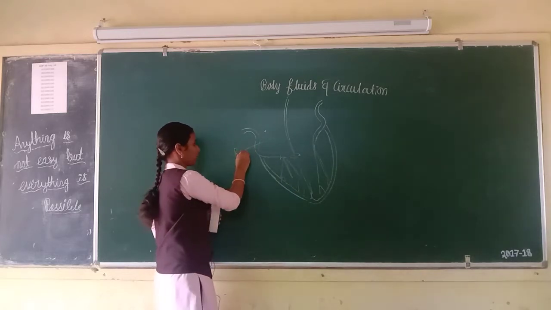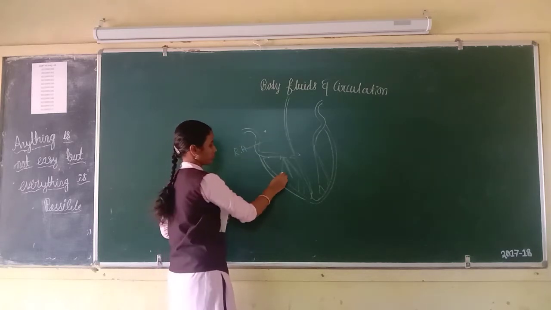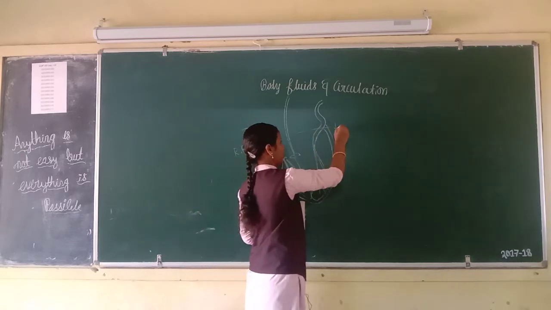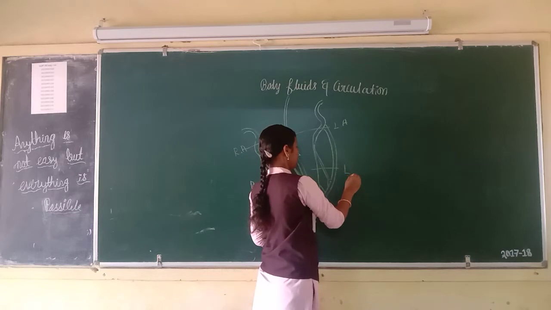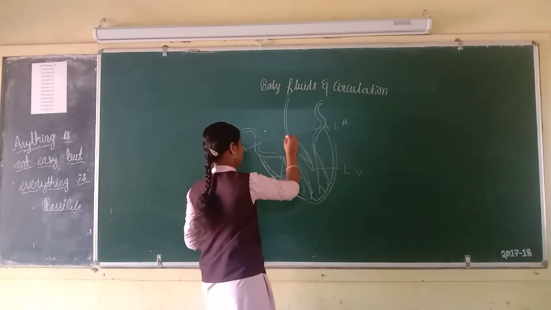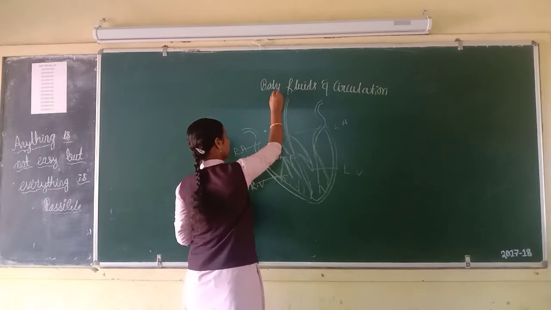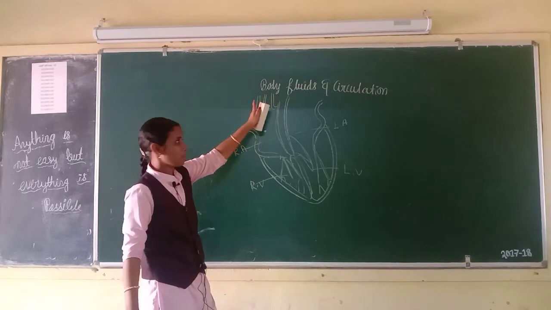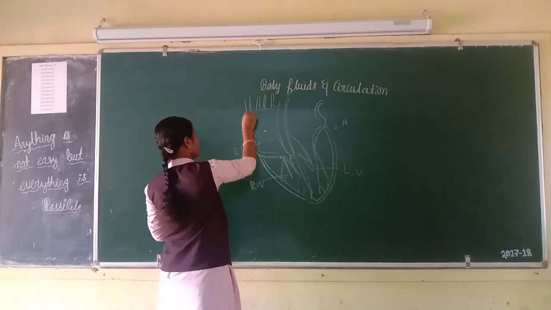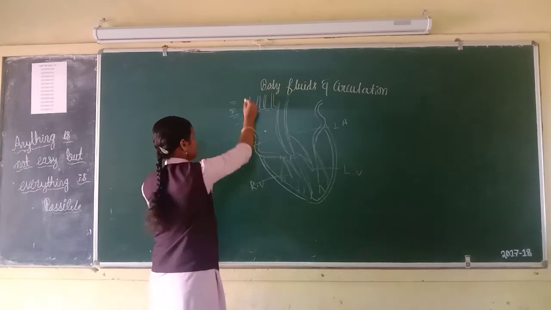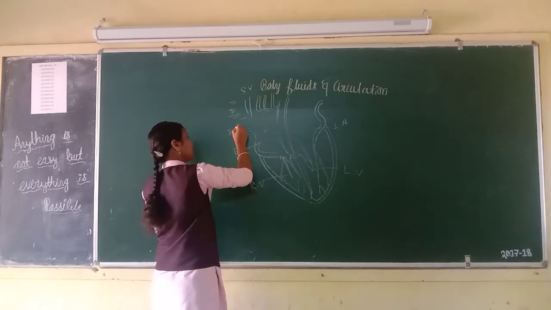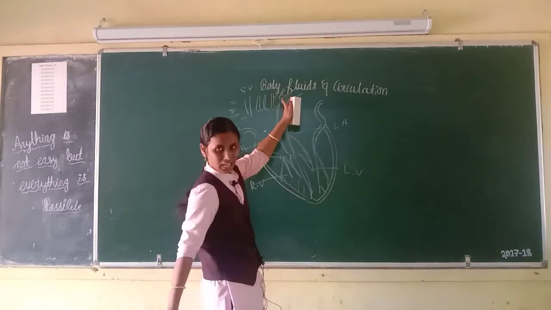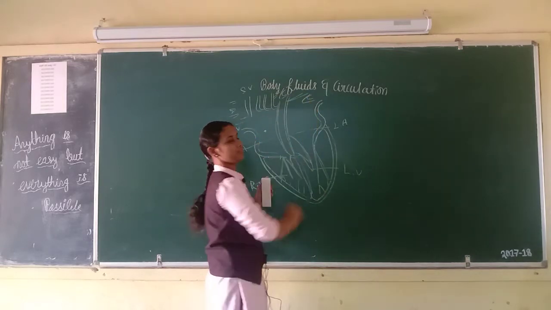Here this is the right atrium, this is the right ventricle, this is the left atrium, this is the left ventricle. This is the aorta, the largest artery. This is the superior vena cava and this is the inferior vena cava, and these are the pulmonary arteries and pulmonary veins.